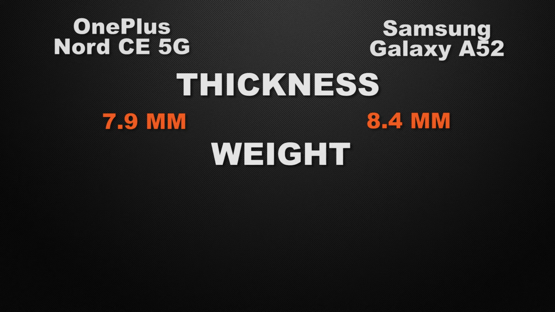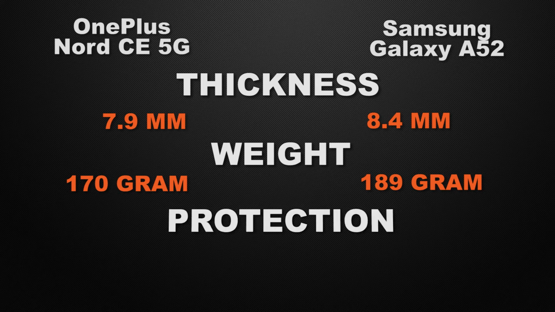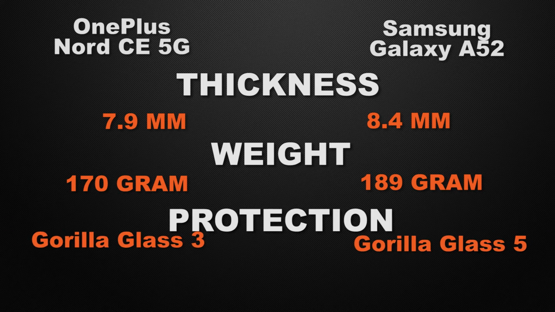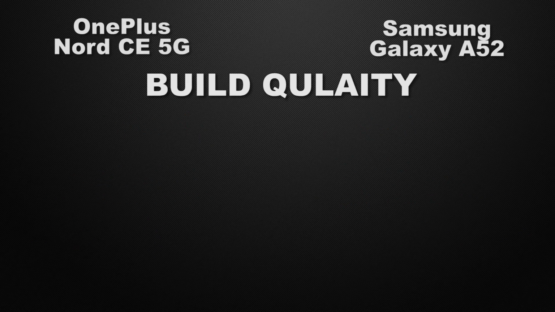Talking about the weight of the devices, Nord comes with 170 grams of weight, whereas A52 has 189 grams of weight. So the winner here is Nord because it has lower body weight. And about the protective glass of the devices, Nord has Gorilla Glass 3, whereas A52 has Gorilla Glass 5. So the winner here is A52 because it has a newer generation of glass, which is more durable than its older generation.